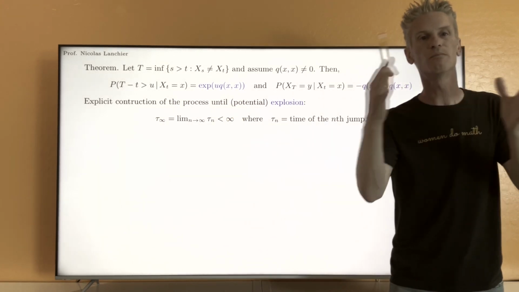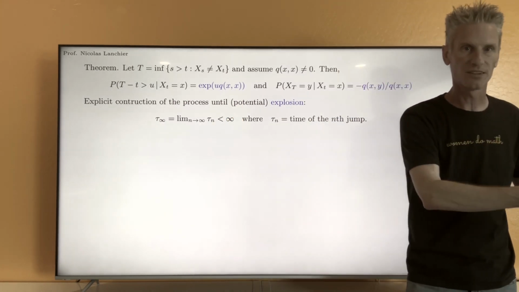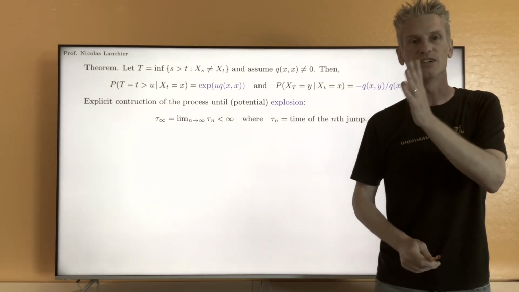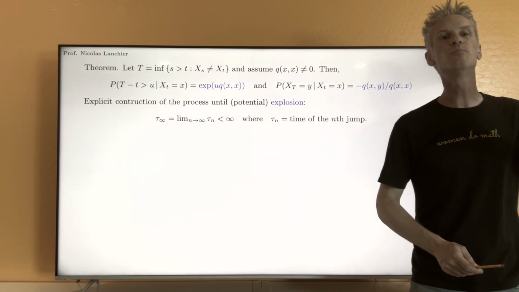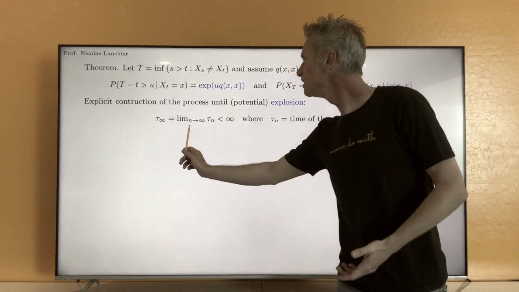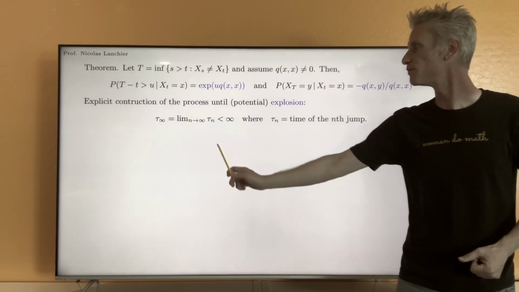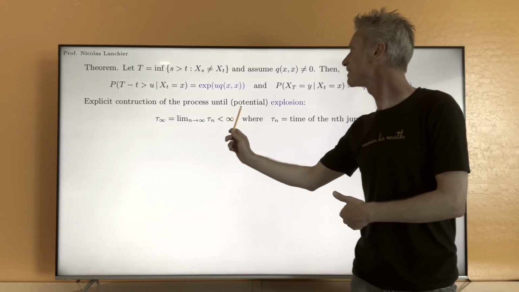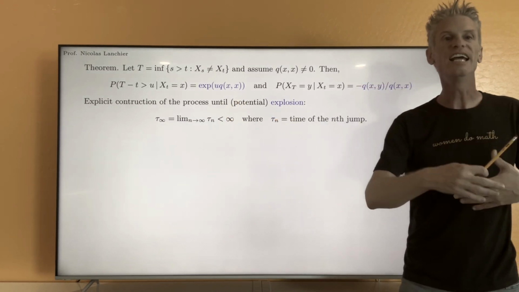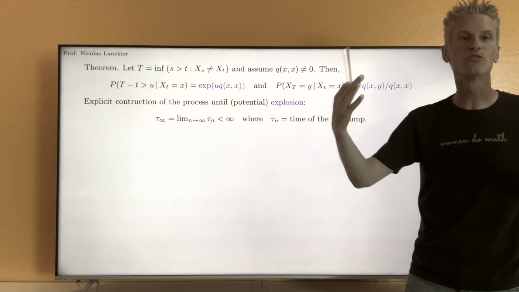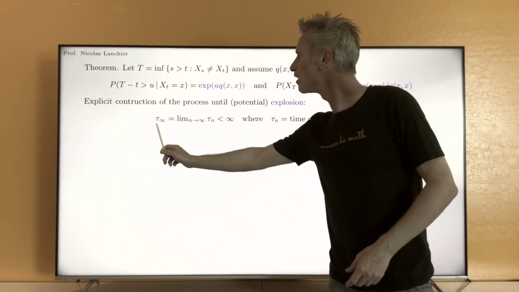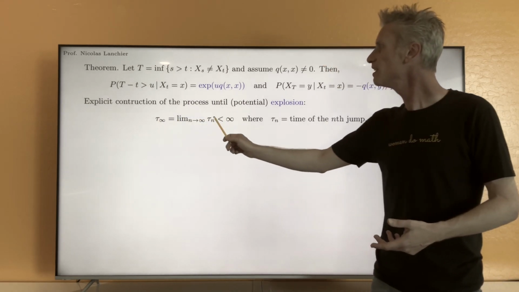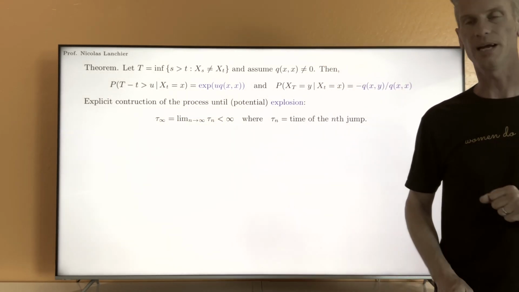You have to wait more time to have n plus 1 jumps than n jumps. And so the sequence tau n is increasing. And so in particular, it has a limit when n goes to infinity of tau n that can be finite or infinite. We say that the process explodes, or this is a process with explosion, if this limit that I'm calling tau infinity, that's a random time, is finite.